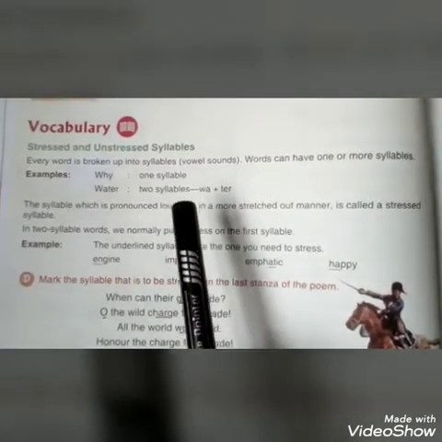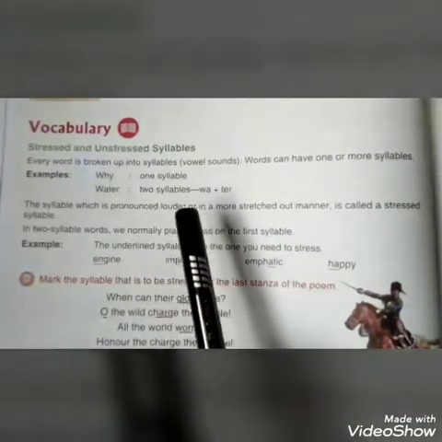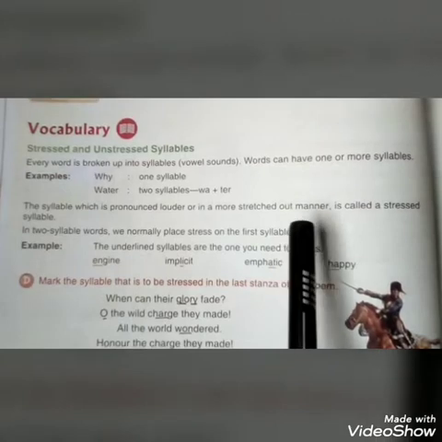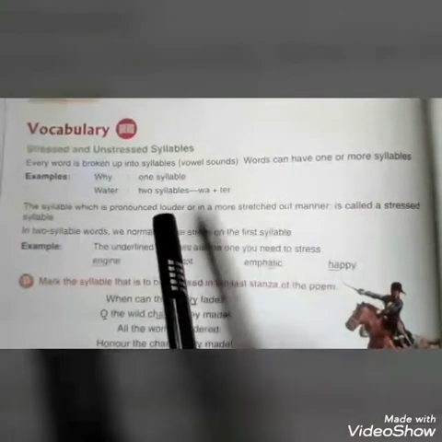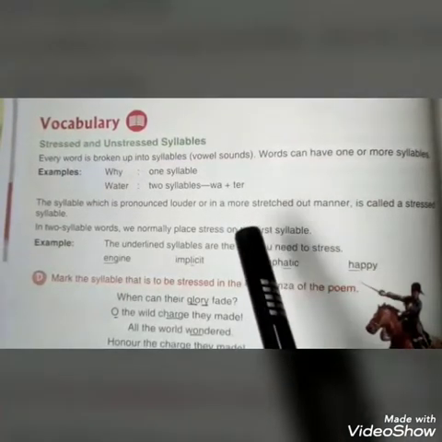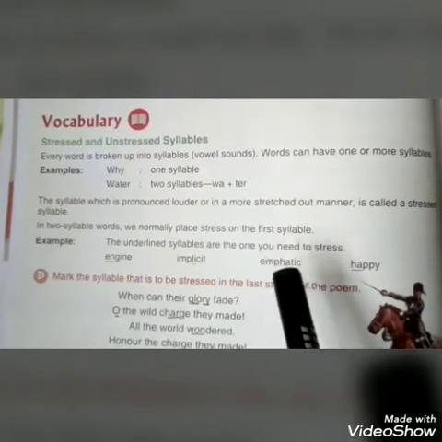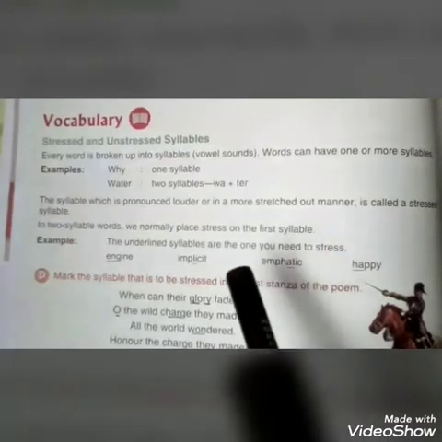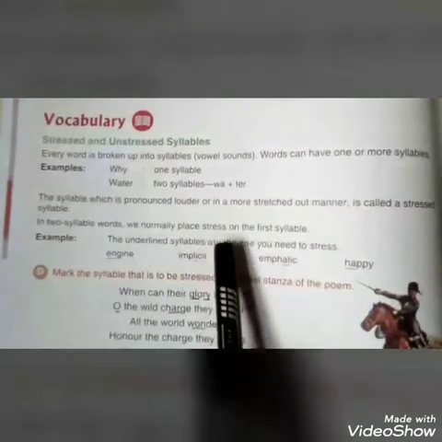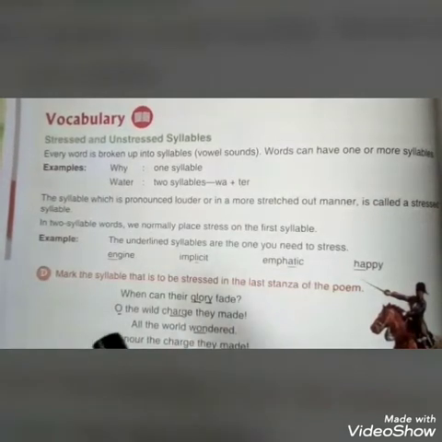Then the next point is that the syllable which is pronounced louder or in a more stressed manner, meaning we pronounce it very prominently, is called a stressed syllable. It means the one on which we focus is called the stressed syllable. And there are two ways to know about stressed syllables. In two-syllable words we normally place stress on the first syllable. फर्स्ट syllable के ऊपर हम जो है अपना stress देते हैं students.